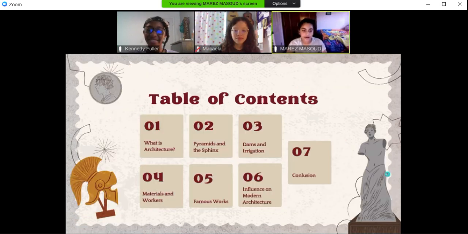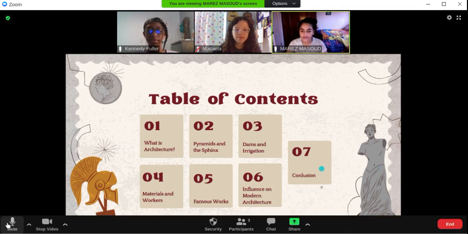Table of contents. Slide 1 is about architecture. Slide 2 is about pyramids and sphinx. 3 is about dams and irrigation. 4 is materials and workers. 5 is famous works. 6 is the influence on modern arts. And 7 is the conclusion.